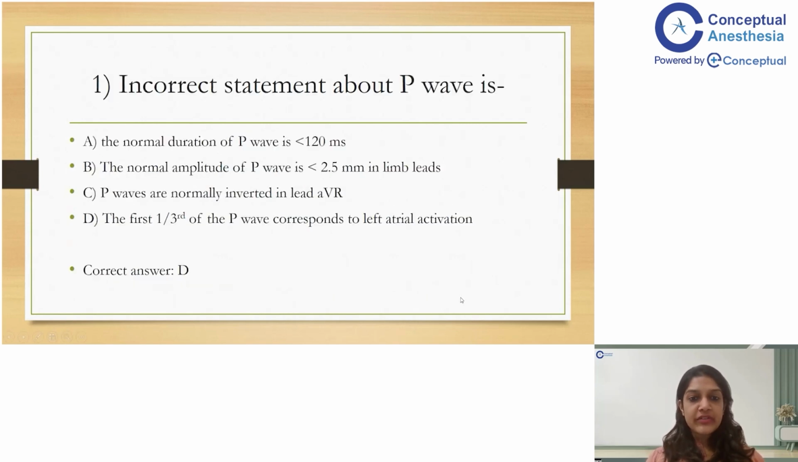So coming back to the previous question, the normal duration of P wave is less than 120 milliseconds. In the limb leads, the normal amplitude of the P wave should be less than 2.5 millimeters, otherwise we'll call it right atrial enlargement. And in the precordial leads, it should be less than 1.5 millimeters. They are normally inverted in lead AVR. Remember, they are biphasic in lead V1. And the first one third of the P wave does not correspond to left atrial activation, but to the right atrial activation. So the answer D is correct here.